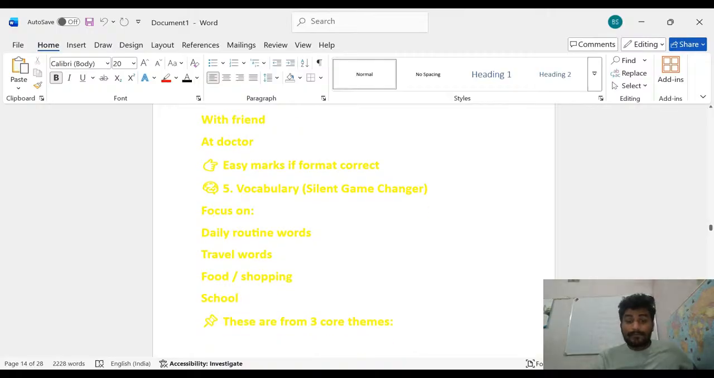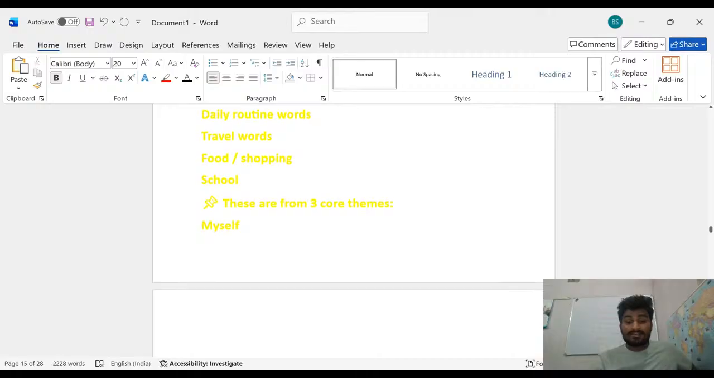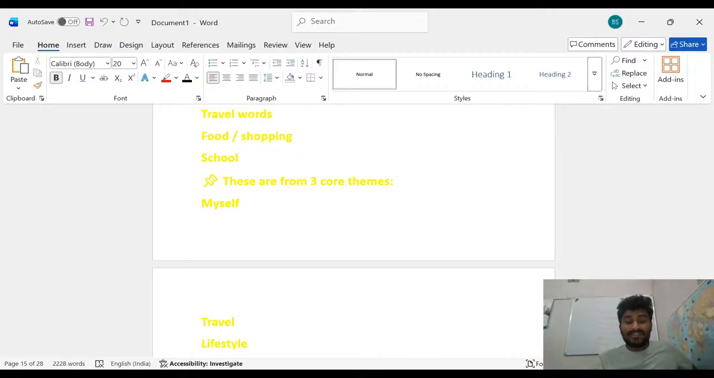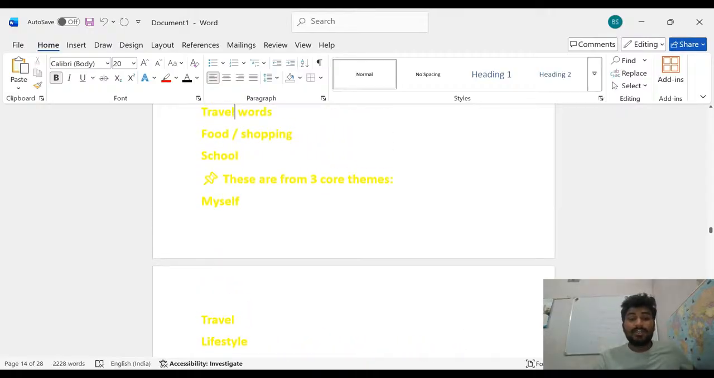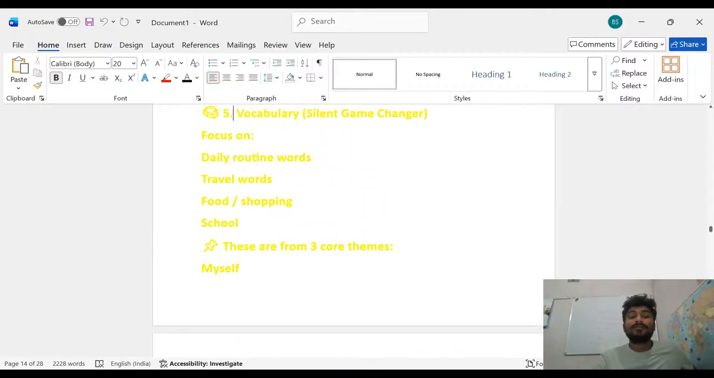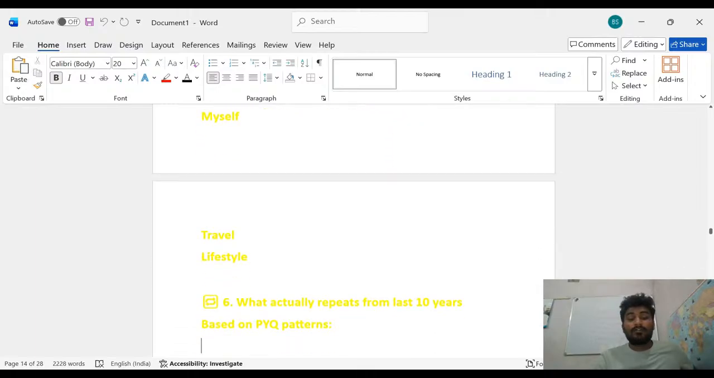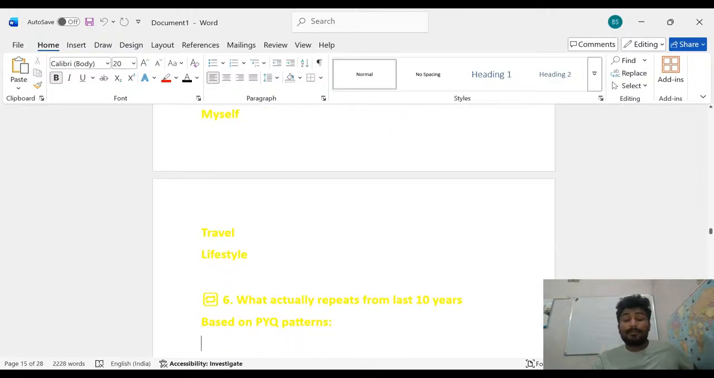These are from the three core themes: myself, travel, and lifestyle. These are the core themes that you have to remember for the composition section. Now, what actually repeats from the last 10 years based on the previous year question pattern?